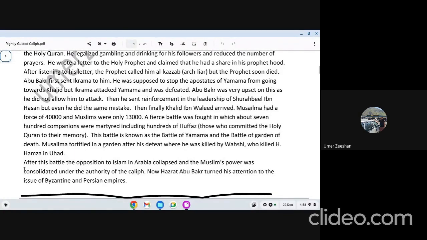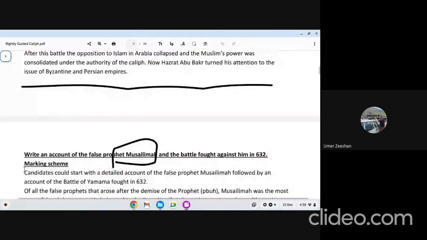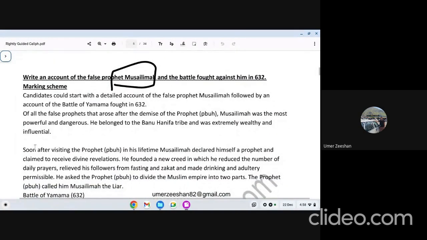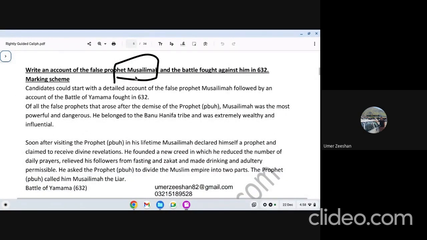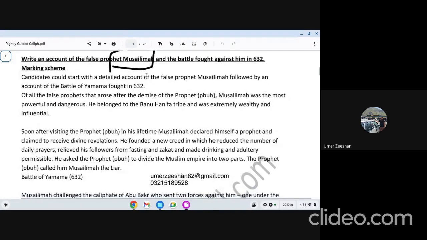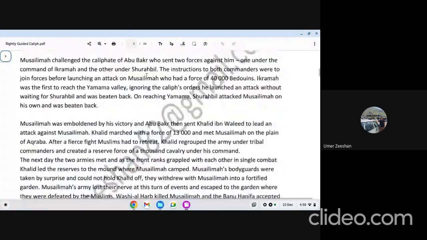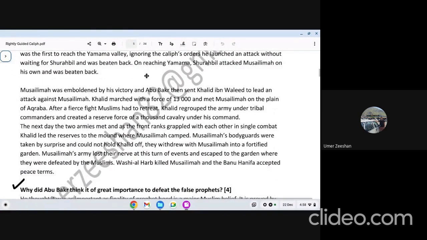So this is a 10-mark question alone. Musailama himself as a threat and the battle fought against him. And you can see this is the Cambridge question which I was showing you before. Write an account of false prophet Musailama and the battle fought against him. That's the outline of this answer, which is very good outline again. And you can develop it more.